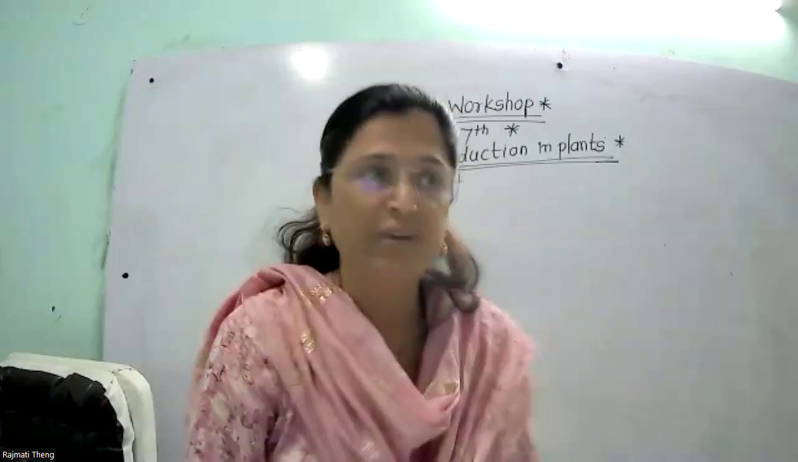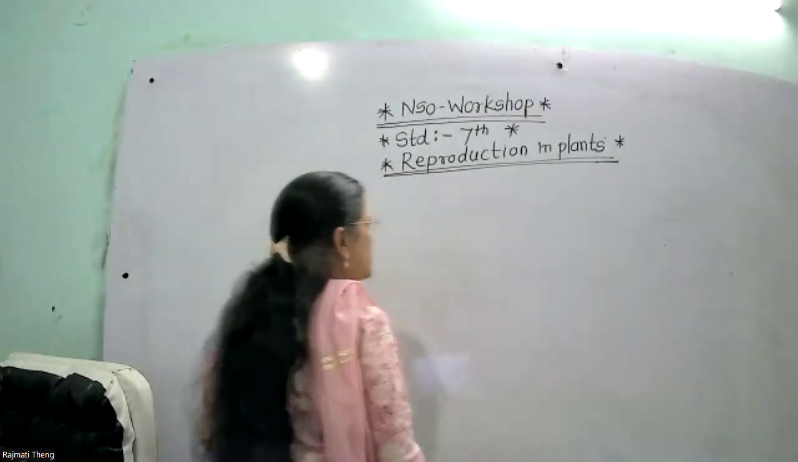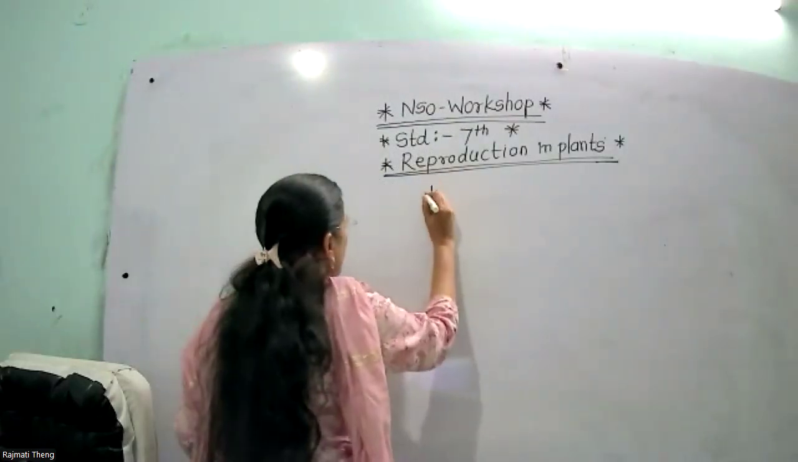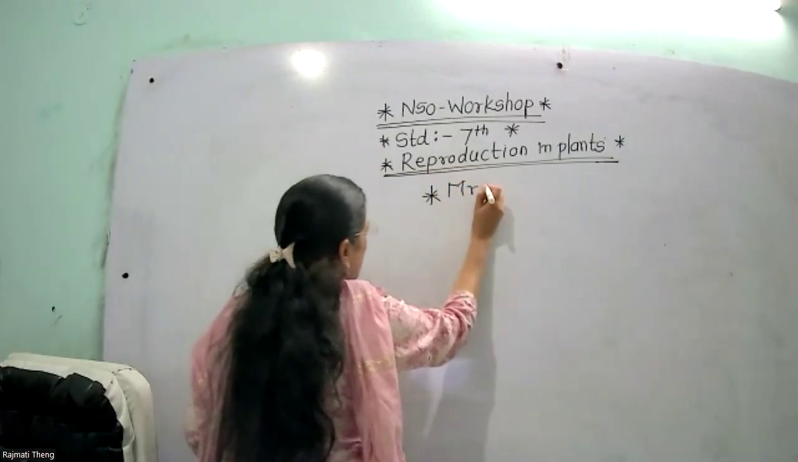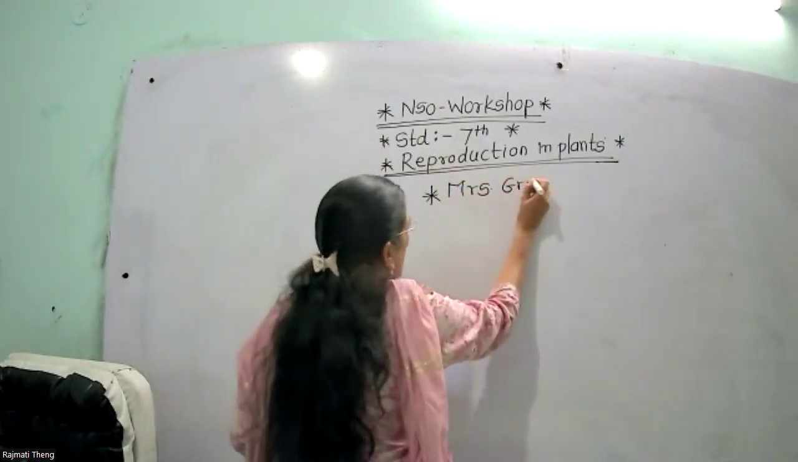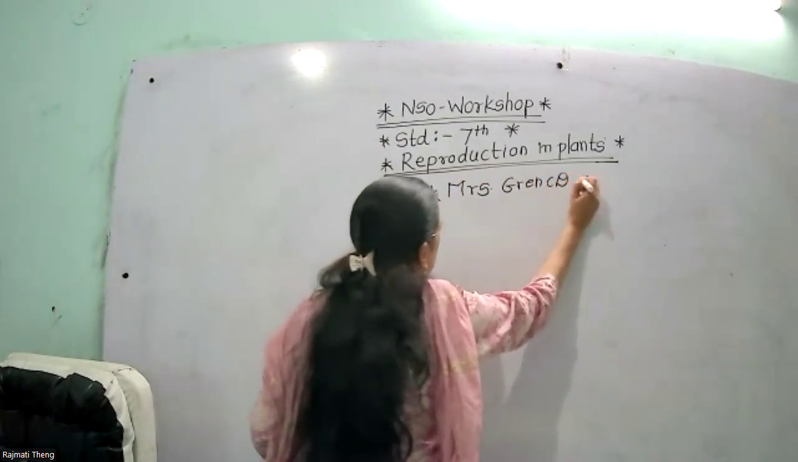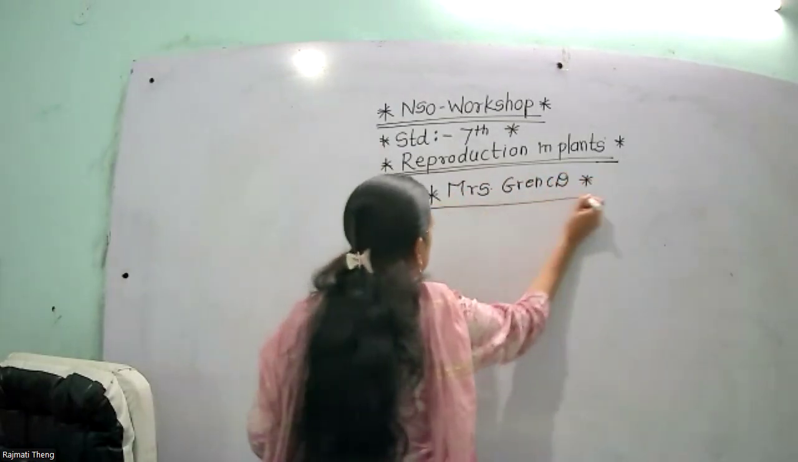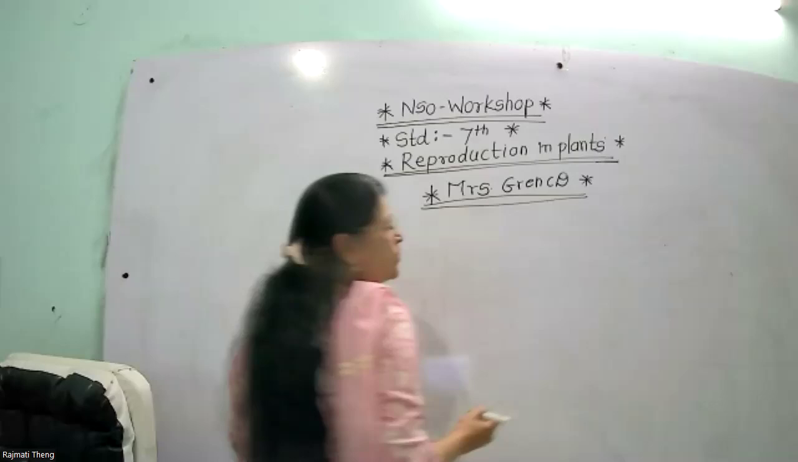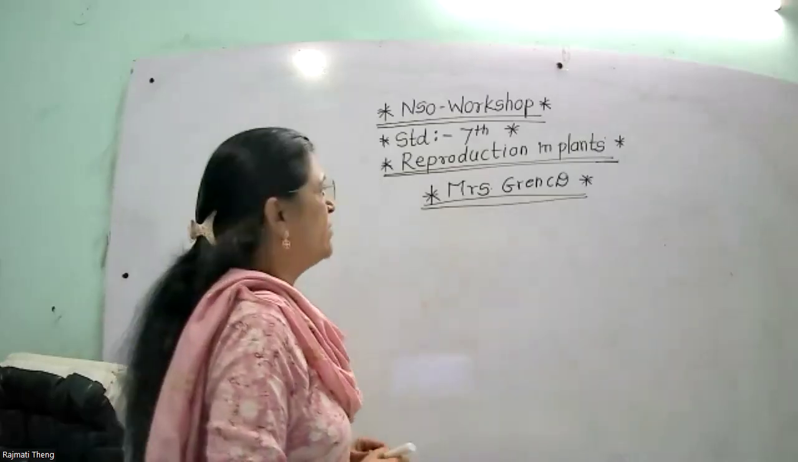The ability of living organisms to produce new individuals of their own kind is called reproduction, and reproduction is an important characteristic of living things. How can we learn the characteristics of living things? For that, there is a very simple trick, that is MRS GREND. By remembering this trick, you can learn the characteristics of living things.